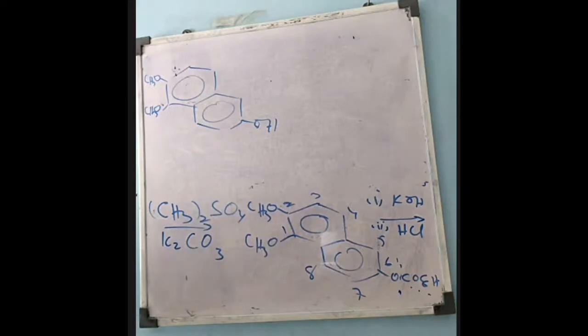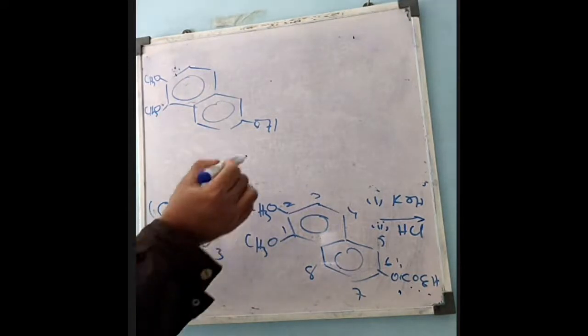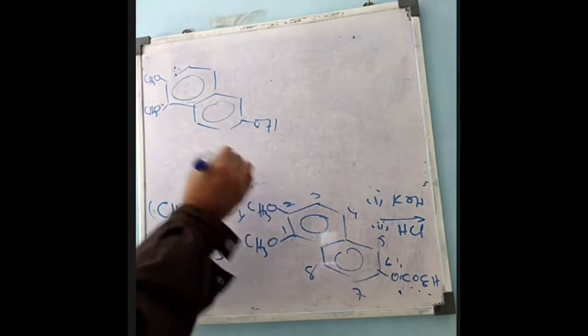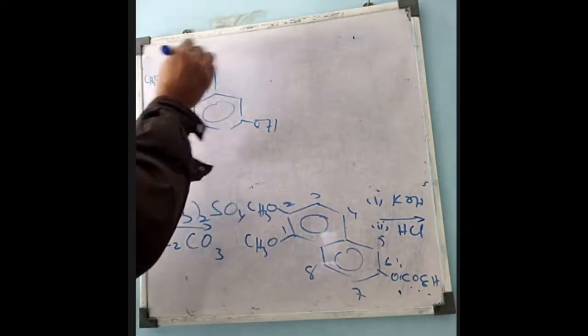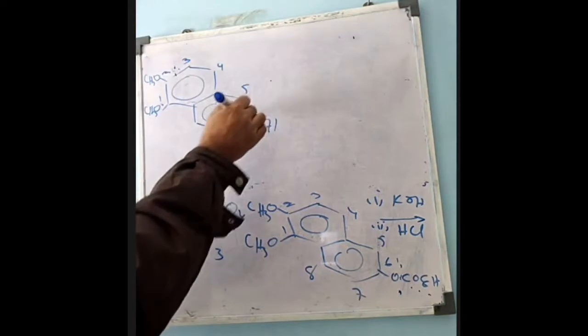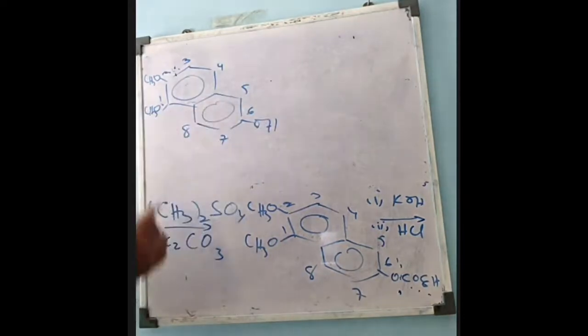And now this compound is a hydroxy compound. Numbering 1, 2, 3, 4, 5, 6, 7, 8, it is 6-hydroxy, 1,2-dimethyl, the same naphthalene.